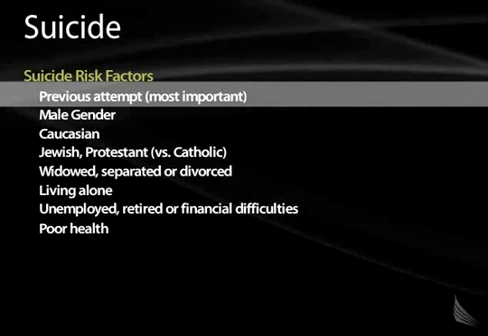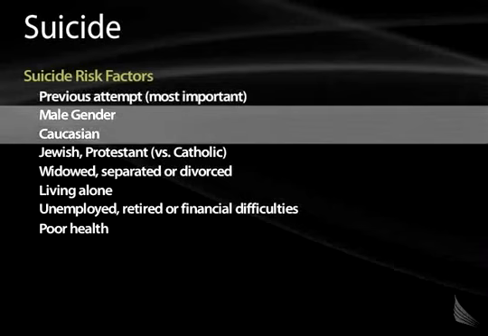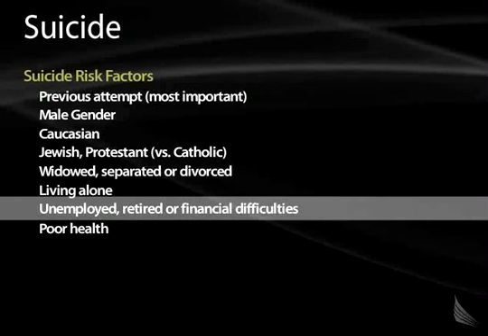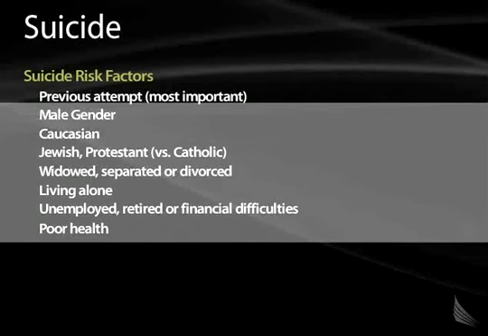So what I want you to think about is an old white male who lives by himself, and he's debilitated, he's got multiple medical problems. He's on disability, so he can hardly pay his rent, and he's all by himself. So if you can think of this, an old white man all by himself, no friends, no family, alone, poor, those are going to be your biggest risk of suicide.